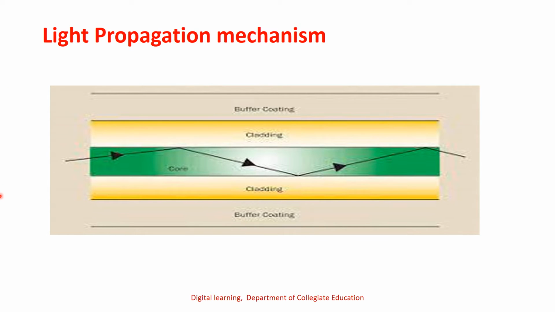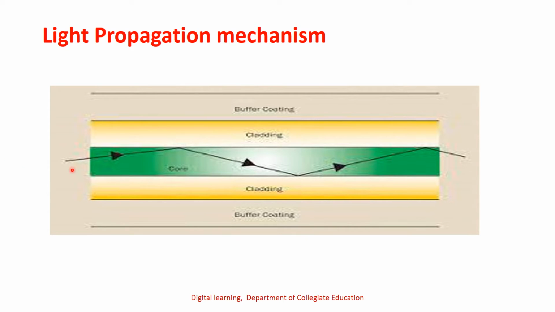So a fiber optic cable is essentially a light pipe. Light propagates as an electromagnetic wave through an optical fiber, and the core is the inner part of the fiber which carries light.